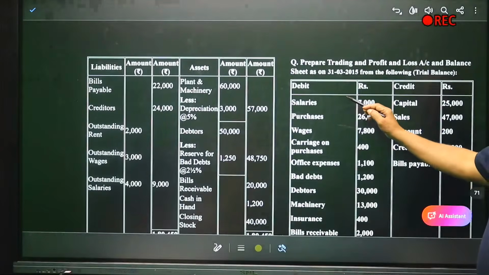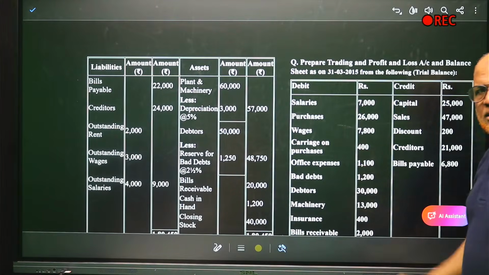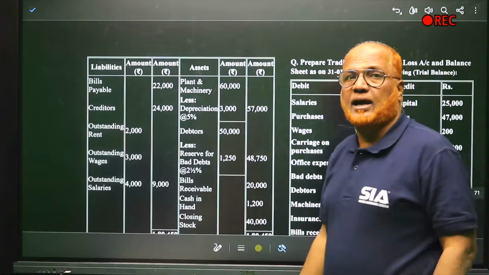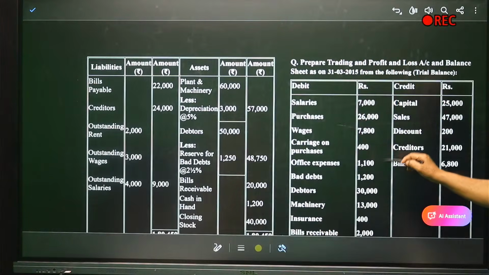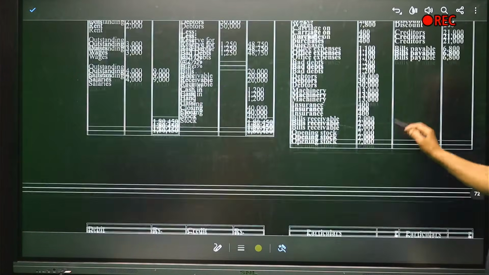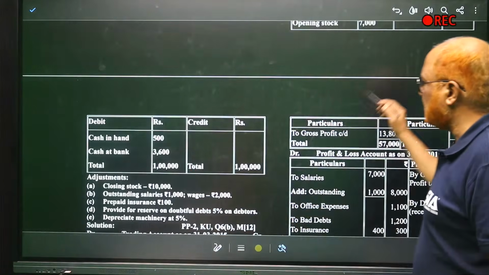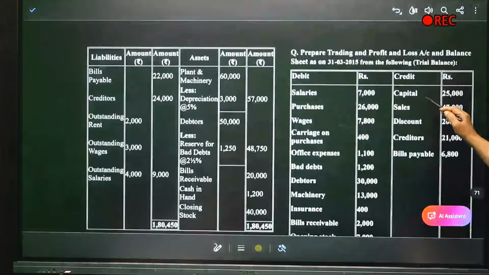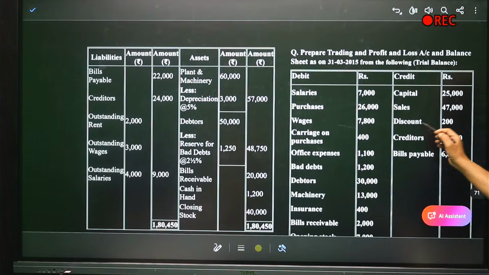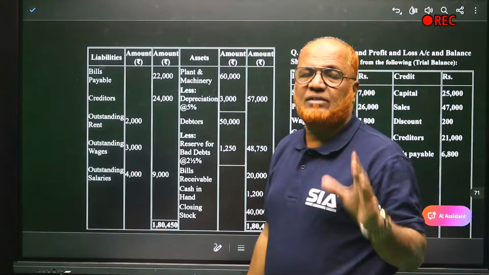Now, debit side: salaries, purchases, wages, carriage on purchases. Carriage on purchase should be taken in trading account. Office expenses, bad debts, debtors, machinery, insurance, bills receivable, opening stock, cash in hand, cash at bank, total. These are the debit side. And credit side items are capital, sales, discount. Discount is given on the credit side. So it is discount received.